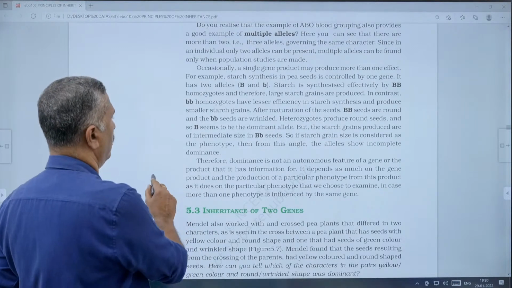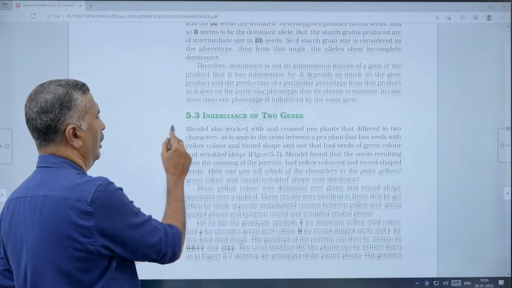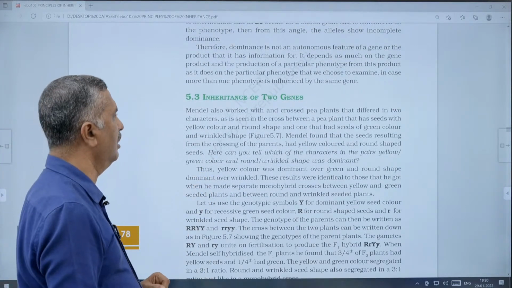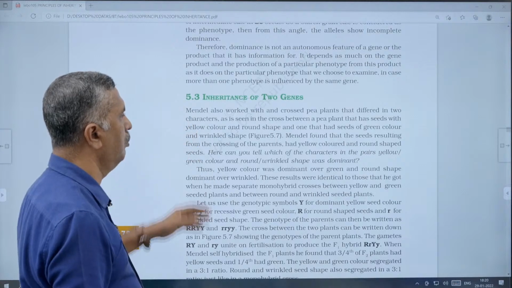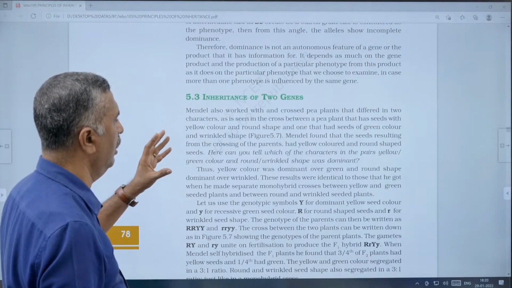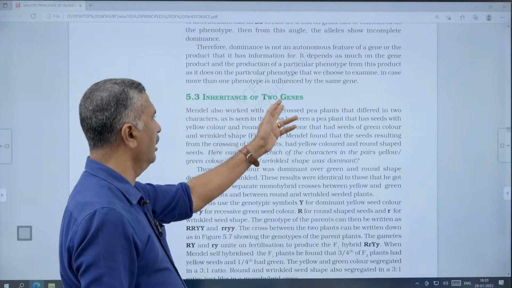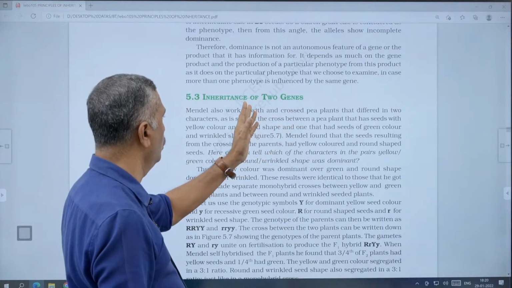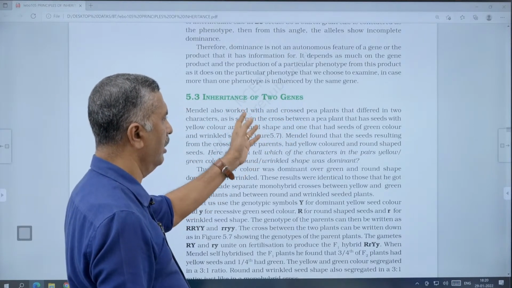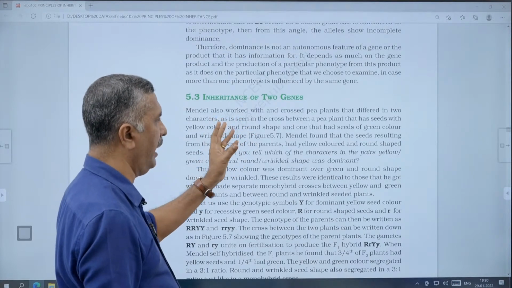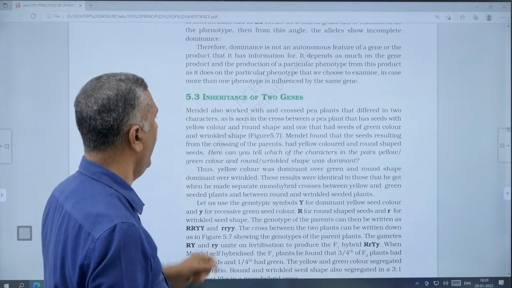Okay, then the last part. In the first class we covered up to this, the inheritance of two genes, that is called dihybrid cross. There is only one gene interaction you studied, that's called monohybrid cross. Here it will be the inheritance of two genes, two characters studied at a time. Here the pea plant with the seed shape and seed color. He took the two characters, seed color and seed shape.